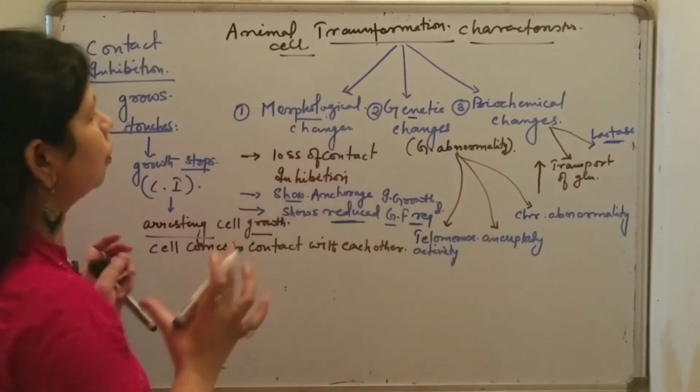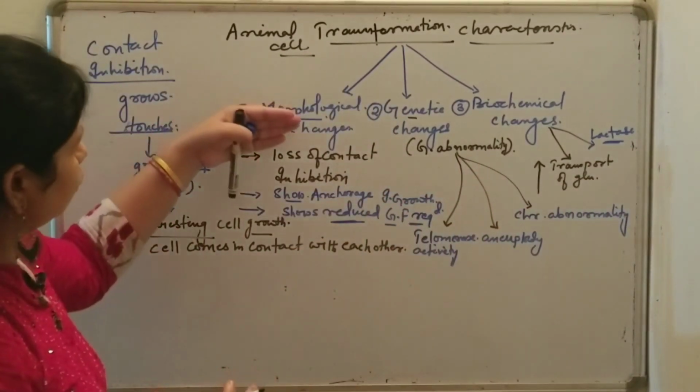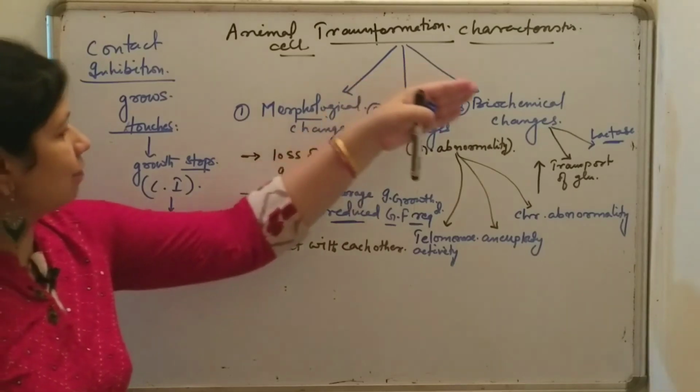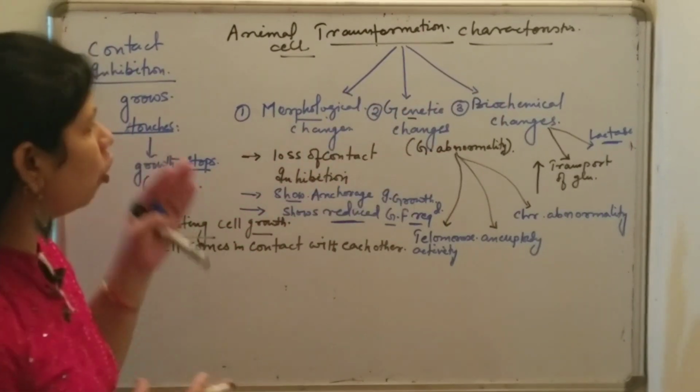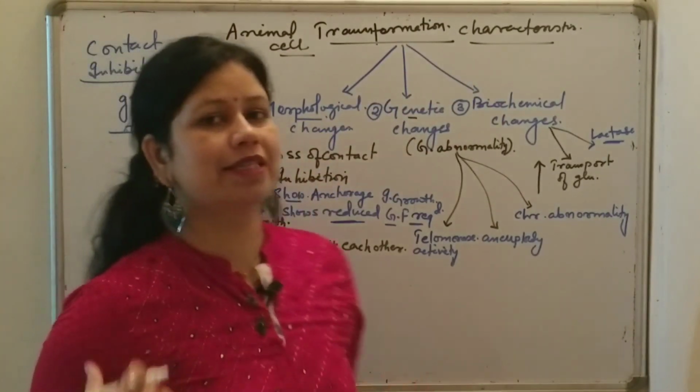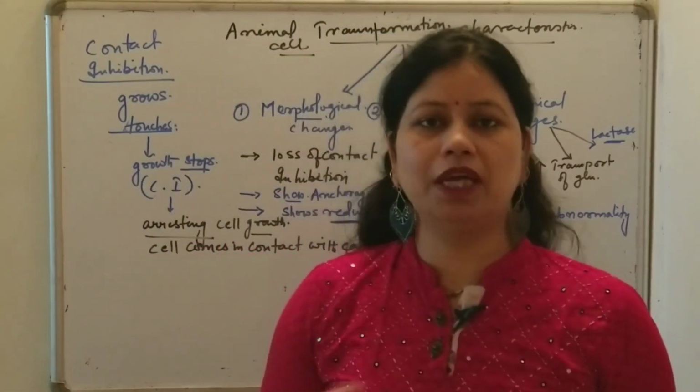So these three types of changes, morphological changes, genetic changes as well as biochemical changes, are observed in animal cells when they become transformed, when they are not normal.